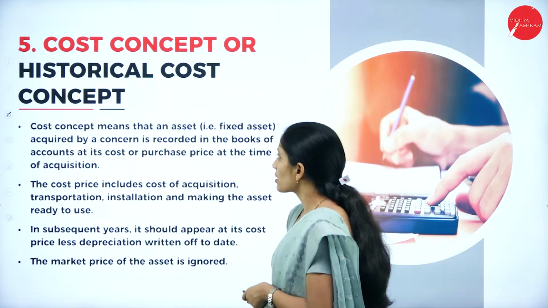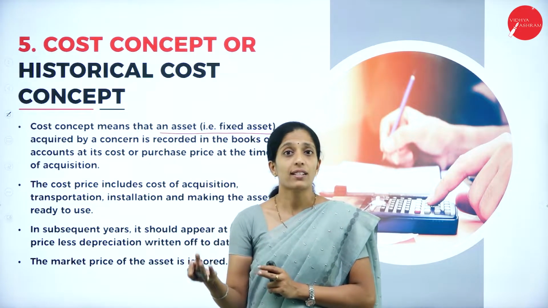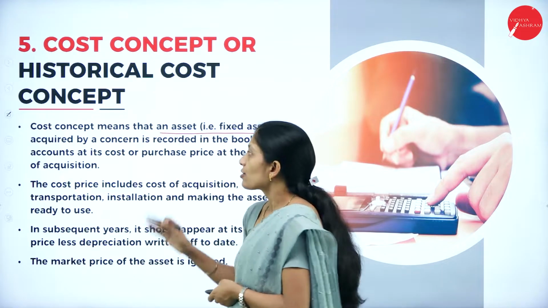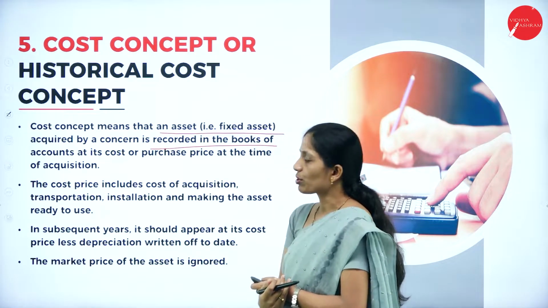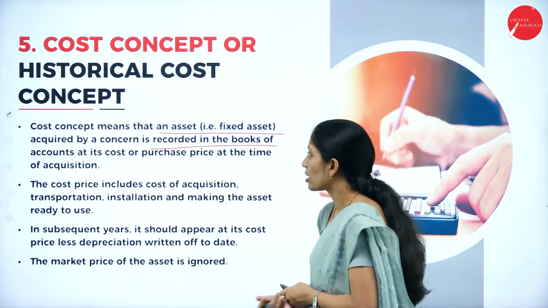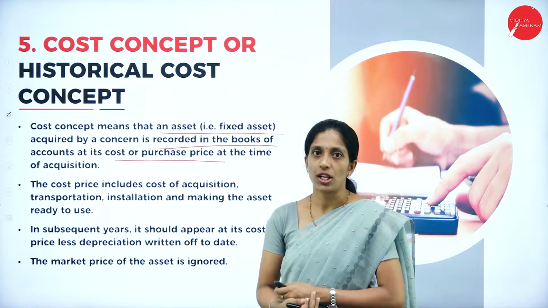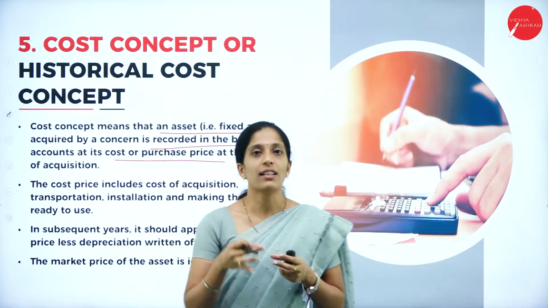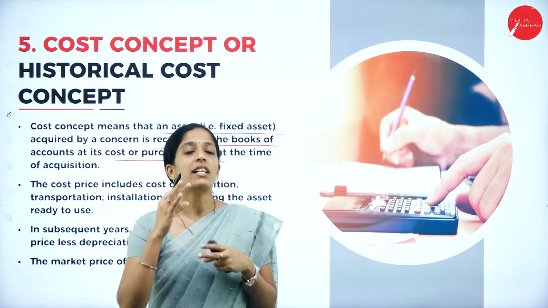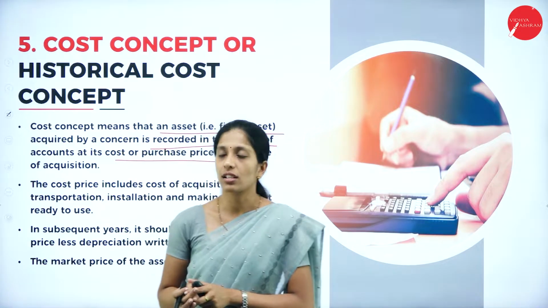So cost concept means that an asset, that is a fixed asset, for example a machinery, acquired by a concern is recorded in the books of account at its cost or purchase price at the time of acquisition. Whatever cost is incurred to acquire that asset until it is ready to use, the total expenses are included under the cost concept.